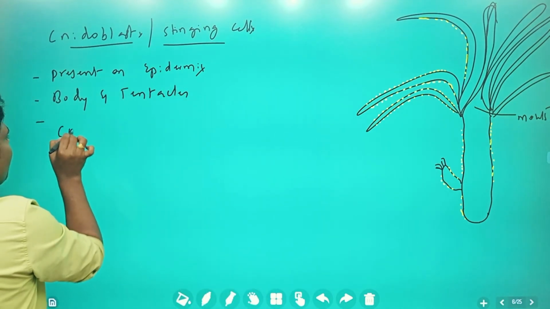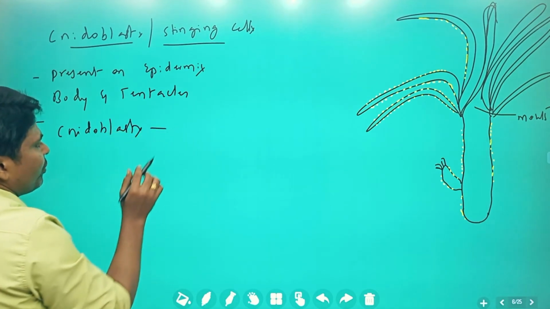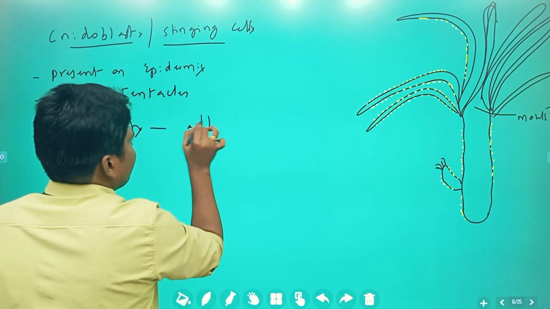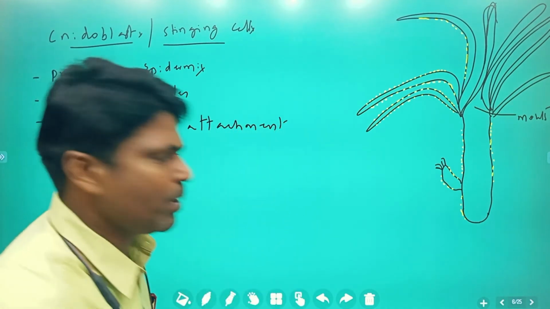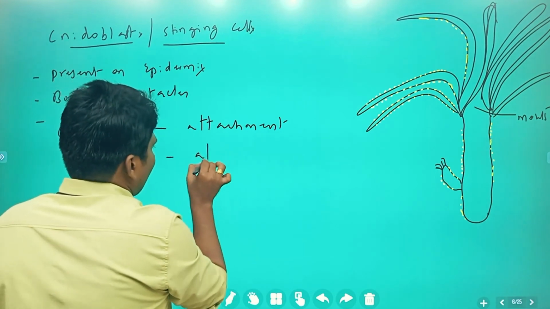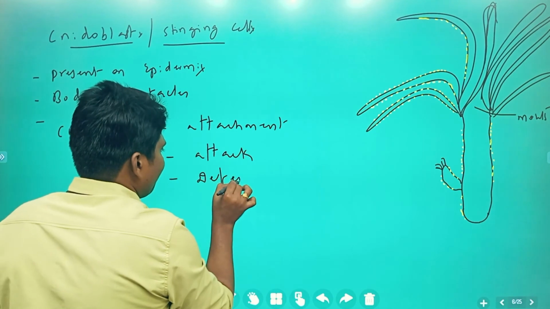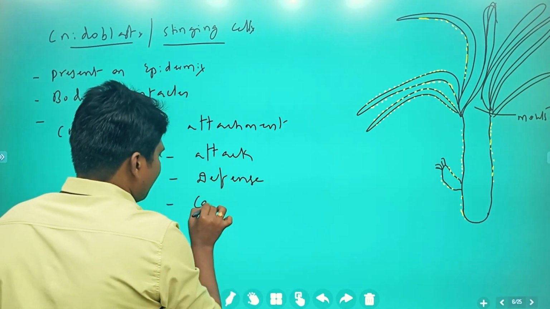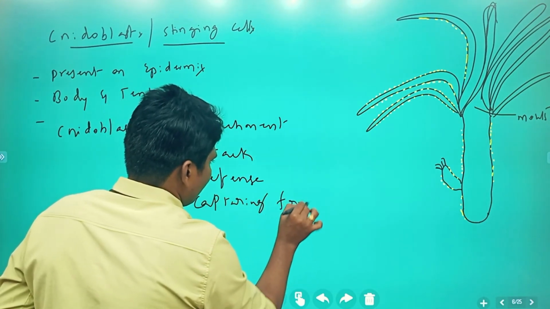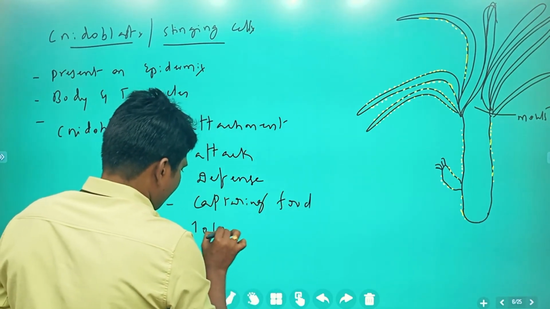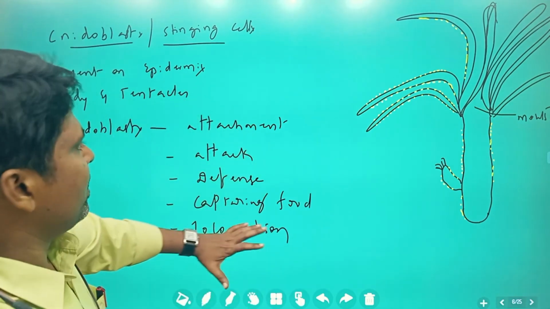If you take the function, they are responsible for attachment, attack, defense, capturing food, and locomotion. So these many functions are done by these cnidoblasts.